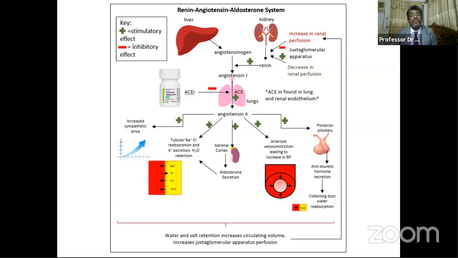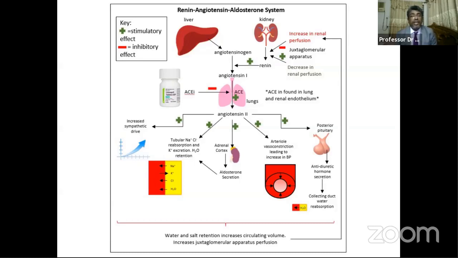And when this angiotensin 1 passes through the lung endothelium, the ACE present in the lung endothelium actually converts angiotensin 1 to angiotensin 2. Then angiotensin 2 has a lot of effects. It stimulates ADH secretion, it causes arterial vasoconstriction, it stimulates the adrenal cortex to release aldosterone.